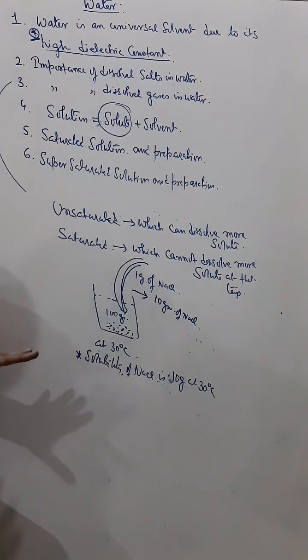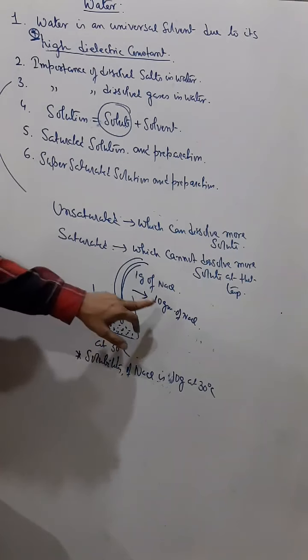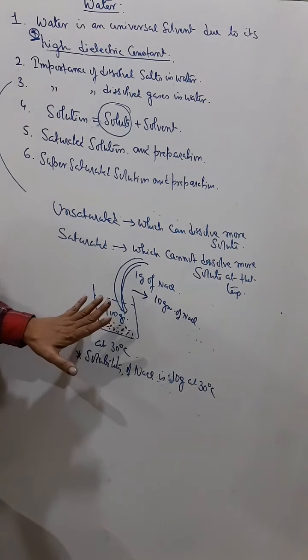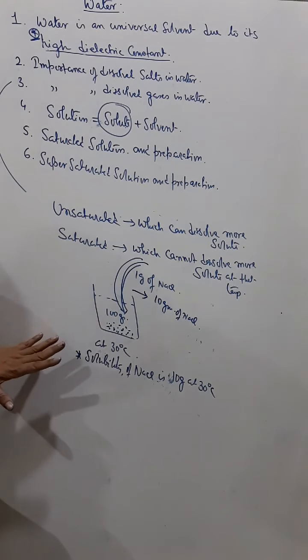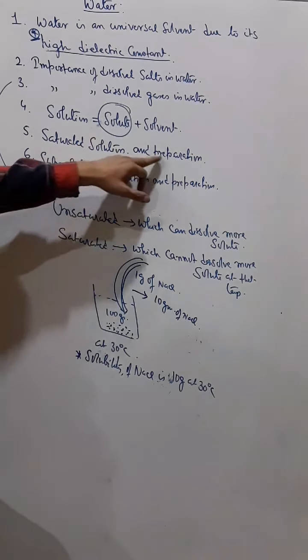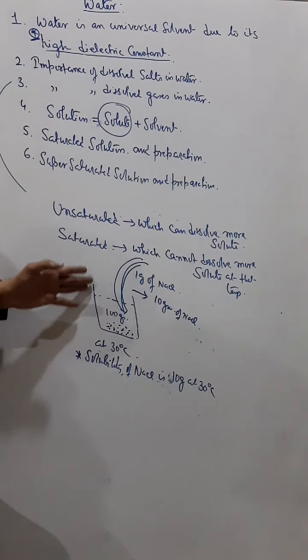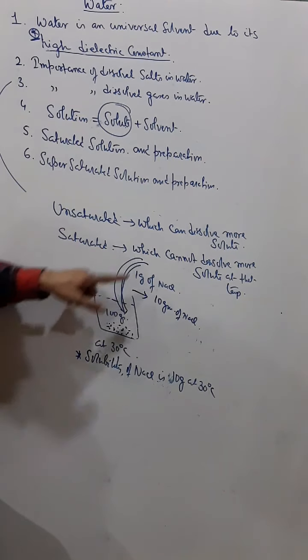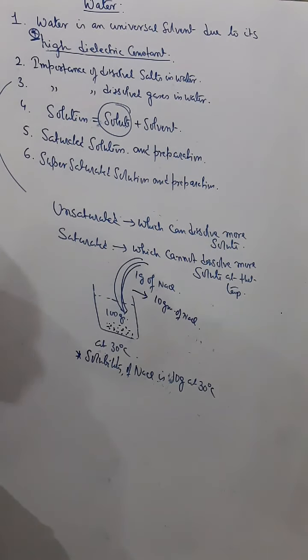This means that at 30 degrees Celsius, 10 gram of sodium chloride can saturate 100 gram of water. So that's a measurement, that is called solubility. And this is called saturated solution. Understand? You have understood how to prepare a saturated solution. We take 100 gram of a solvent, say water, and continuously add a little bit of solute each time and stir it. A time will come when no solute is getting dissolved. At that time, I can say that the solution is saturated.